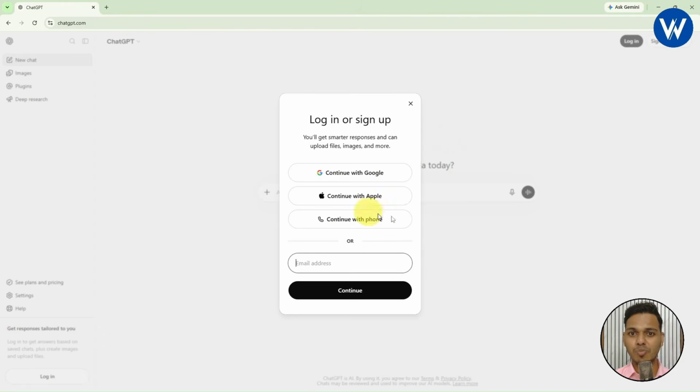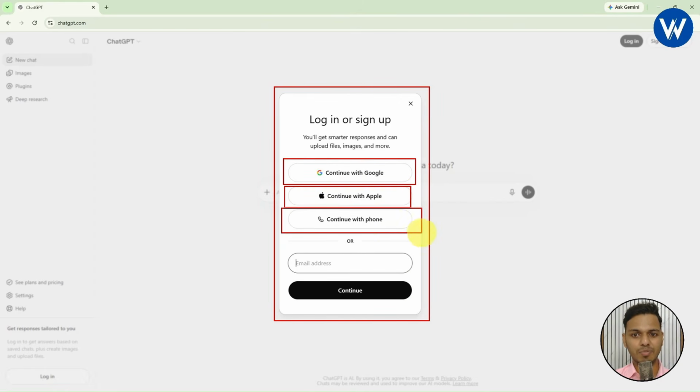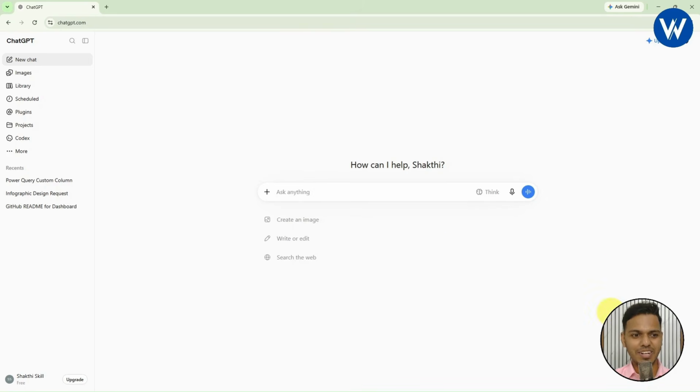Once you click, a small pop-up will appear. It will ask you how to create a ChatGPT account. So different methods are available. Like you can just sign in with continue with Google, continue with Apple, or continue with mobile number. If you want, you can just type your email ID, click on continue, enter the password, and finally your account will be created and you will be signed into ChatGPT.